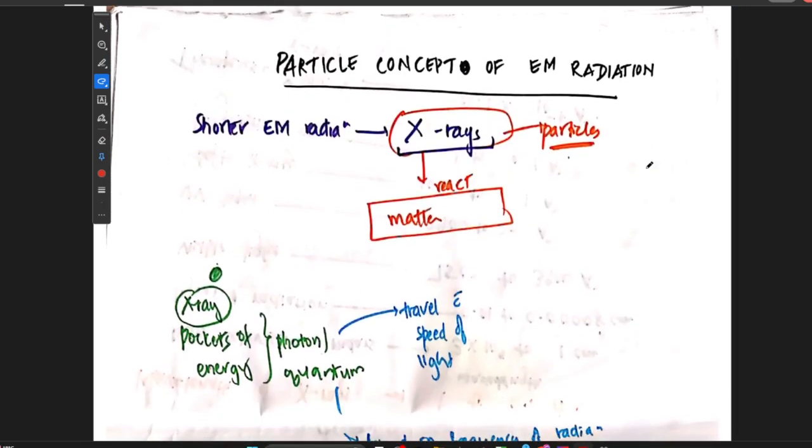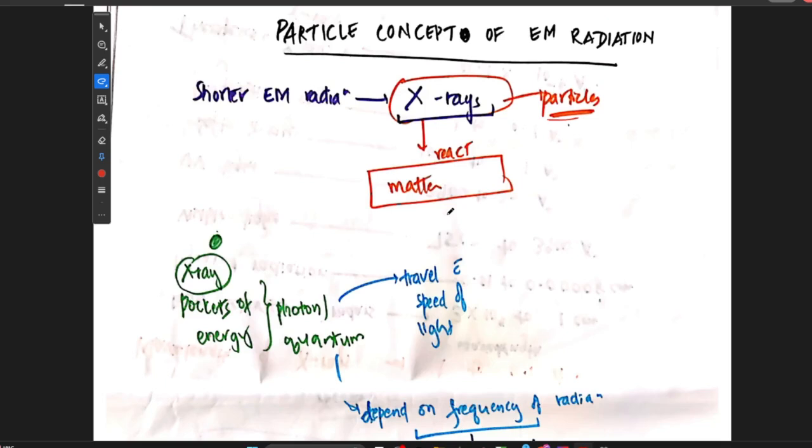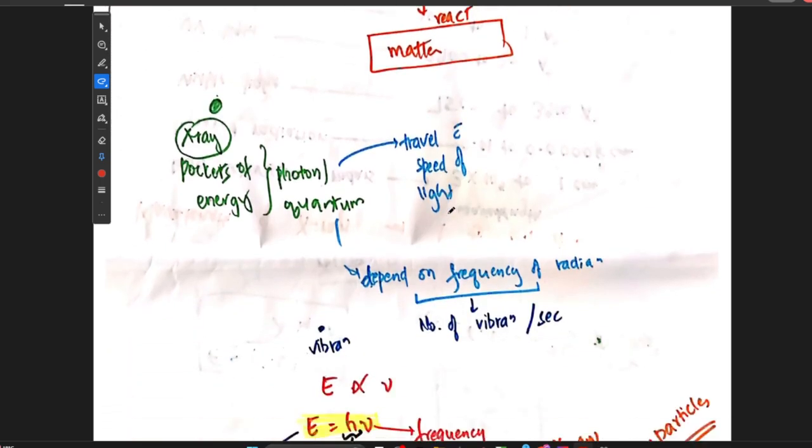Now the next concept, that is the particle concept of electromagnetic radiation. In the particle concept, electromagnetic radiation travels as particles. When they travel as particles, they will react with matter.